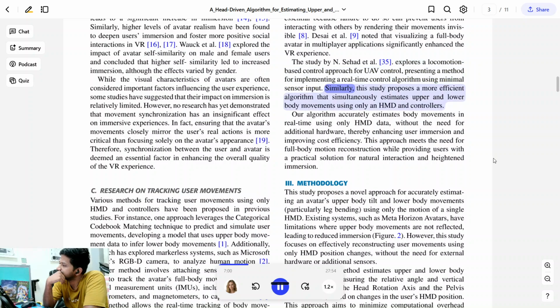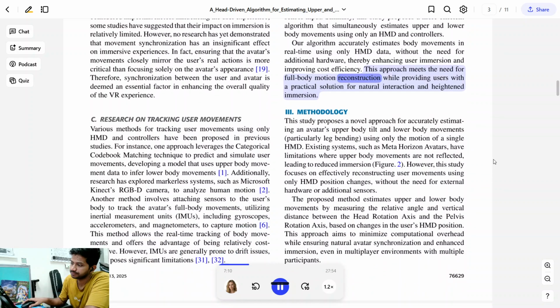Similarly, this study proposes a more efficient algorithm that simultaneously estimates upper and lower body movements using only an HMD and controllers. Our algorithm accurately estimates body movements in real time using only HMD data, without the need for additional hardware, thereby enhancing user immersion and improving cost efficiency. This approach meets the need for full body motion reconstruction while providing users with a practical solution for natural interaction and heightened immersion.